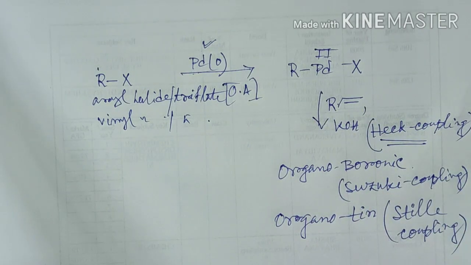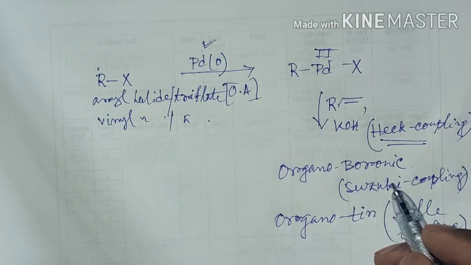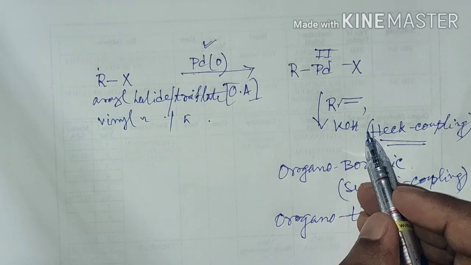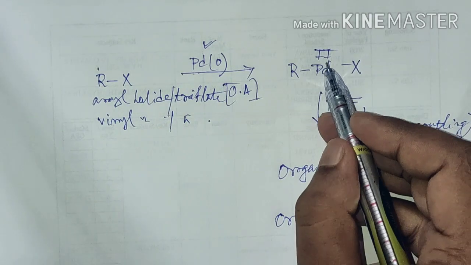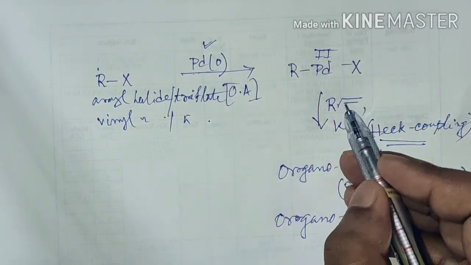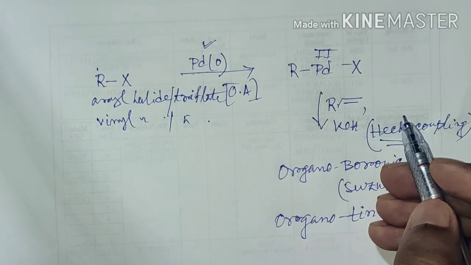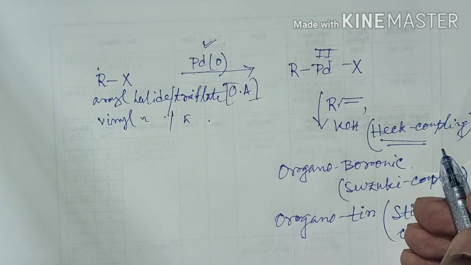That step is known as transmetallation, and in the final step there will be reductive elimination to give the final product. In Heck coupling there will be addition of the palladium species to the olefin, and in the last step beta hydride elimination will give the desired coupled product.